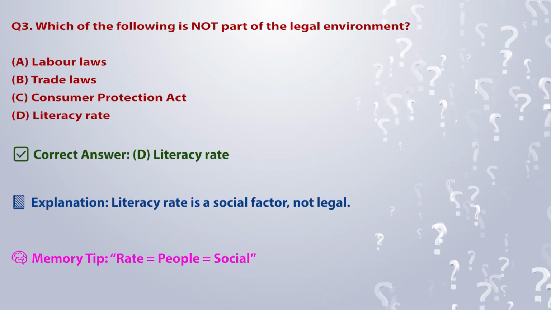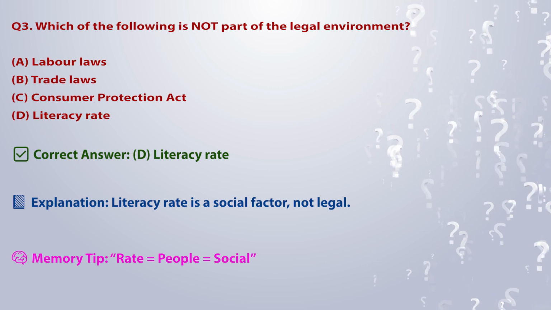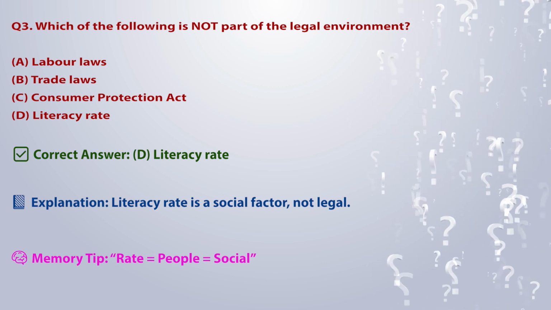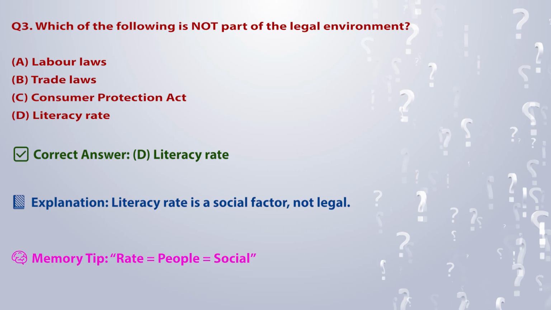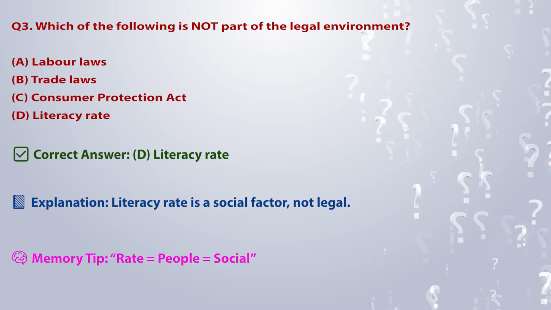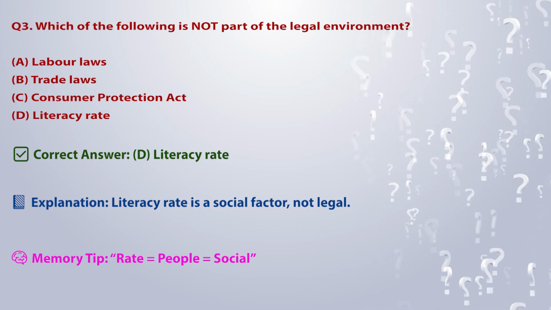Correct answer: D. Literacy rate. Explanation: literacy rate is a social factor, not legal. Memory tip: rate is equal to people is equal to social.